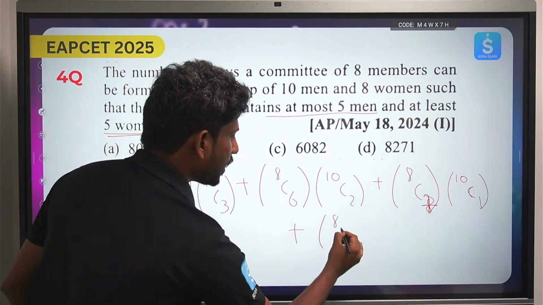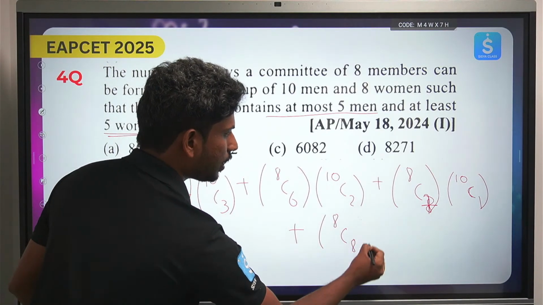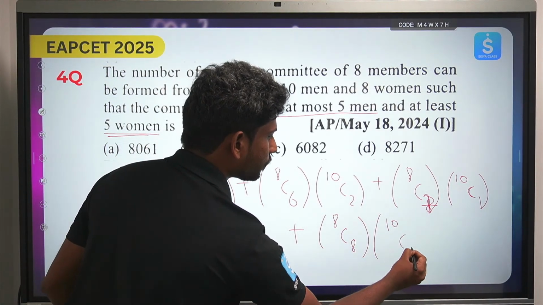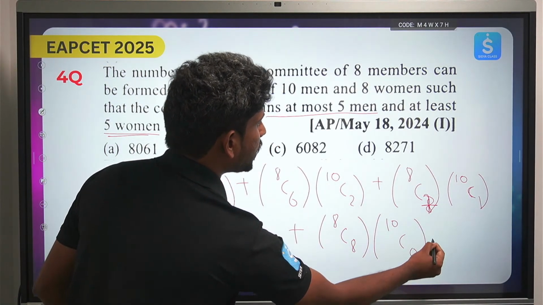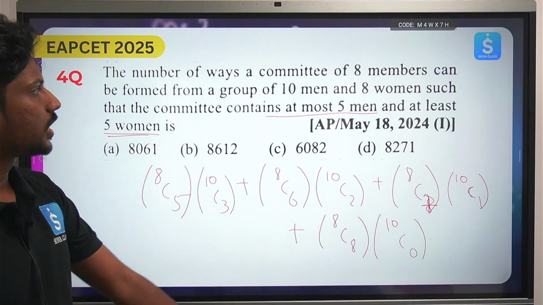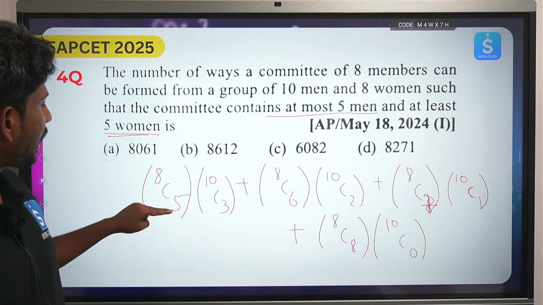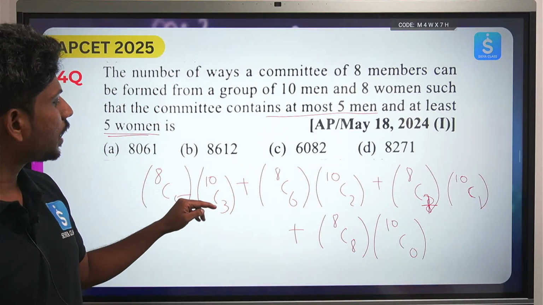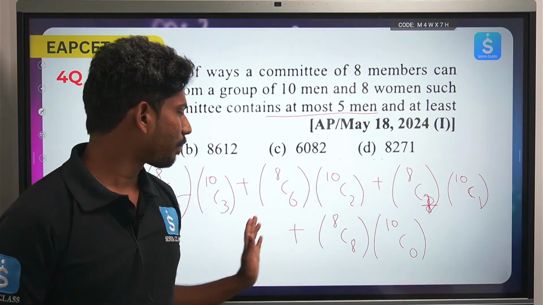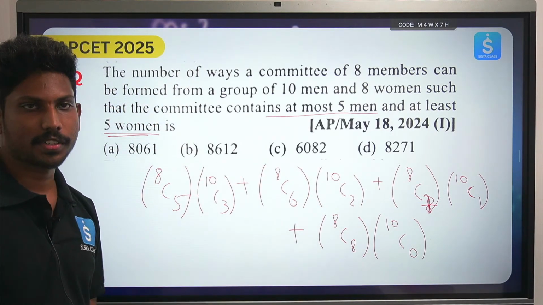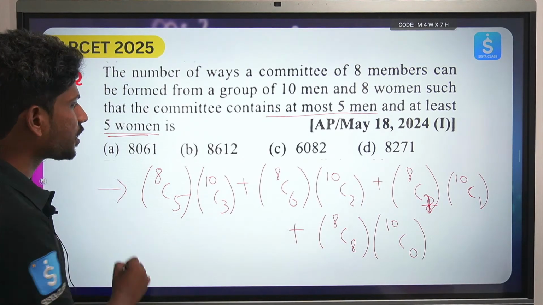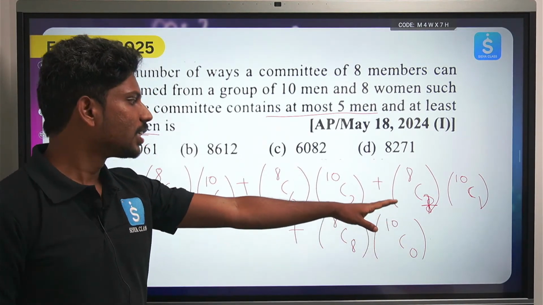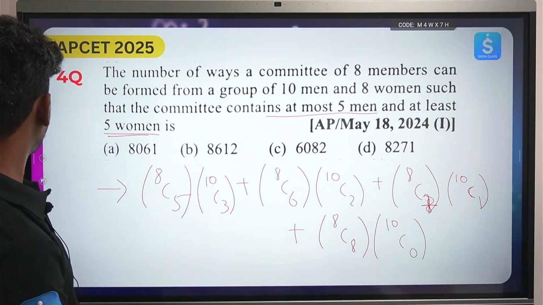And I have one more case, that is 8C8 into 10C0, right? So this is what the whole case is. Okay, at least 5 women means 5, 6, 7, 8, and at most means 3, 2, like the maximum it could have is 3 only, so I satisfied the condition. So please do the complete calculation yourself and let me know the answer. Here I have done everything for you.